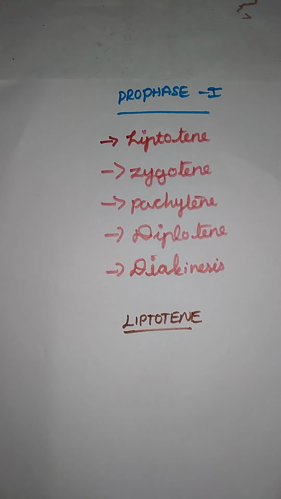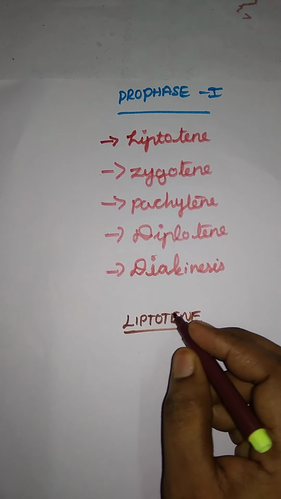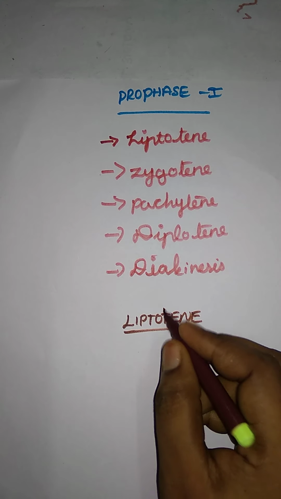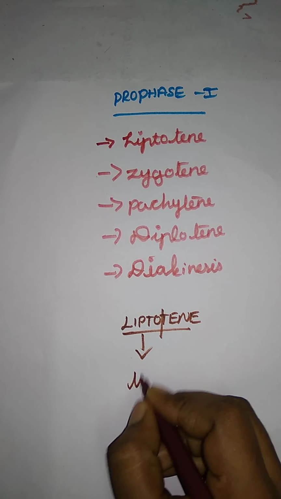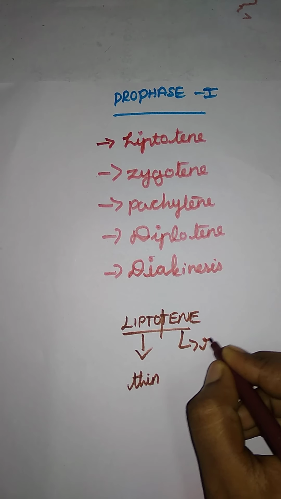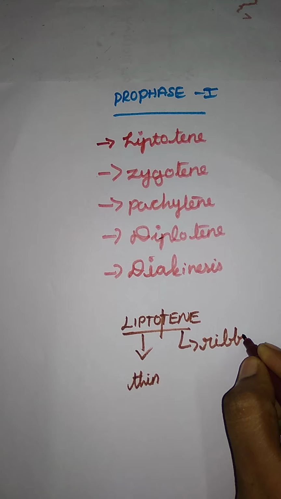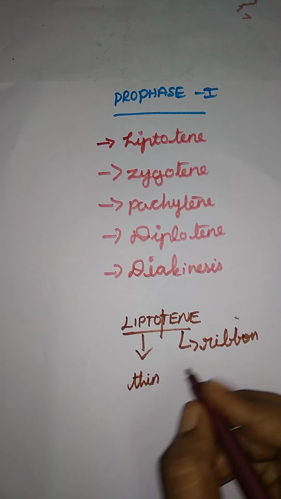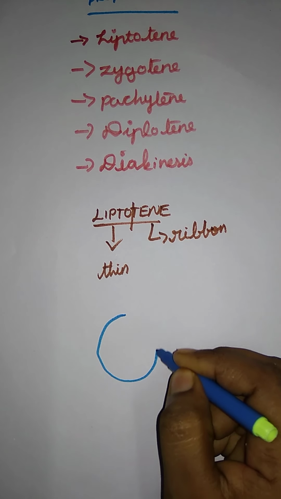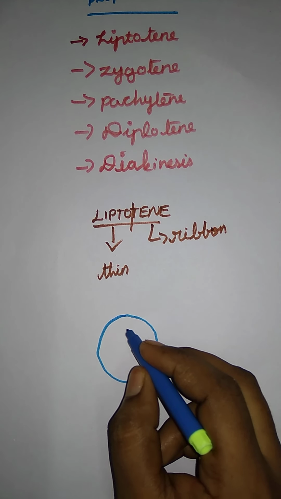This is the first stage of cell division in prophase 1. Leptotene is derived from words with separate meanings: lepto means thin, and tene means ribbon. Now you get an idea, right? Thin ribbon-like structures of chromosomes are leptotene. Just imagine how it looks diagrammatically.